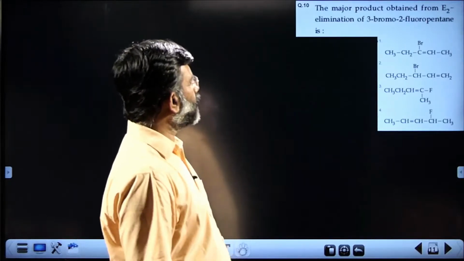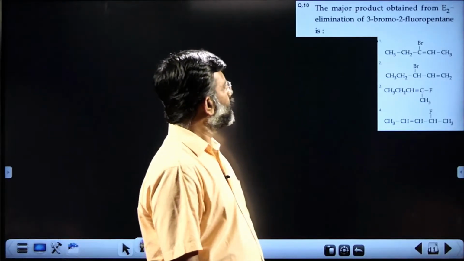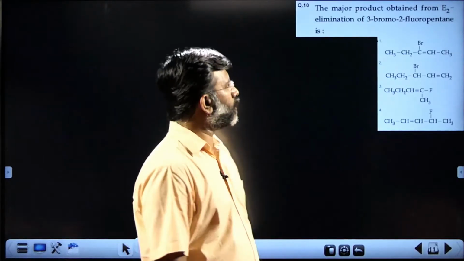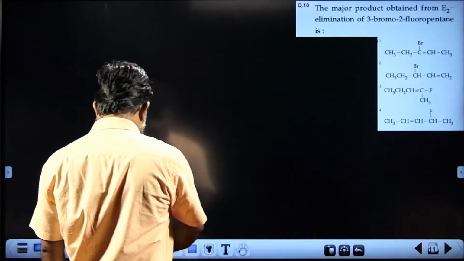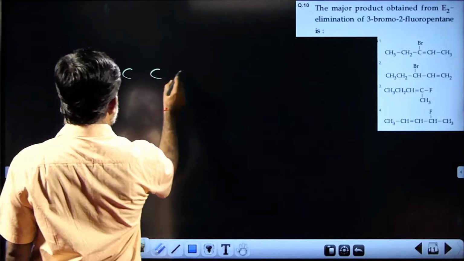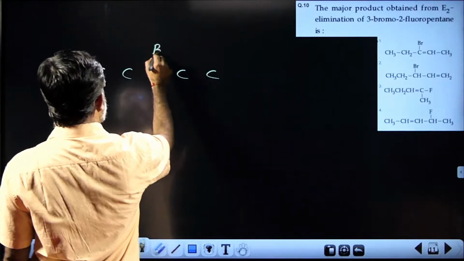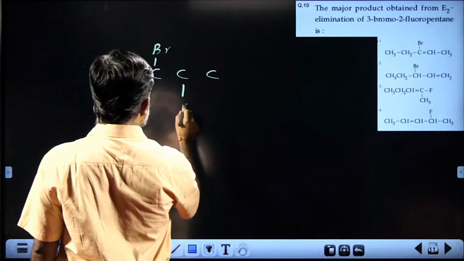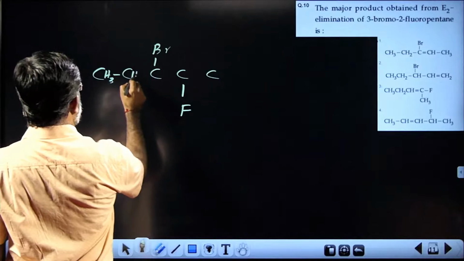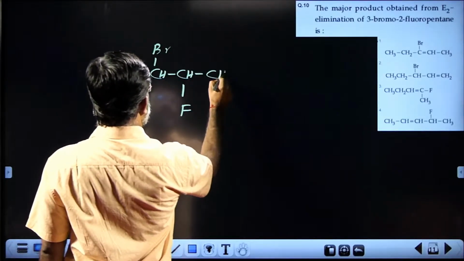The major product obtained from E2 elimination of 3-bromo-2-fluoropentane. This is pentane, 3-bromo and 2-fluoropentane: CH3, CH2, CH, CH, CH3.